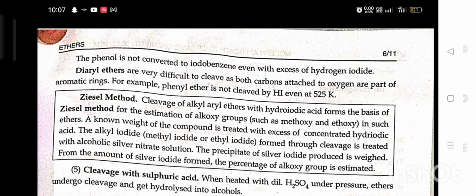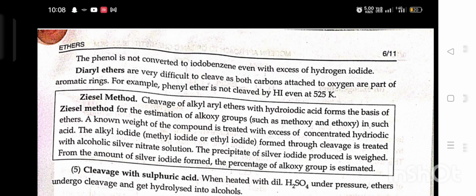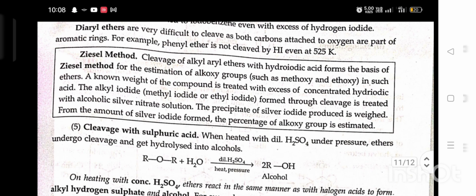In such ether, a known weight of the compound is treated with excess of concentrated HI. The alkyl iodide, methyl iodide or ethyl iodide, formed through cleavage is treated with silver nitrate. The precipitate of silver iodide produced is weighed. From the amount of silver iodide formed, the percentage of alkoxy group is estimated.